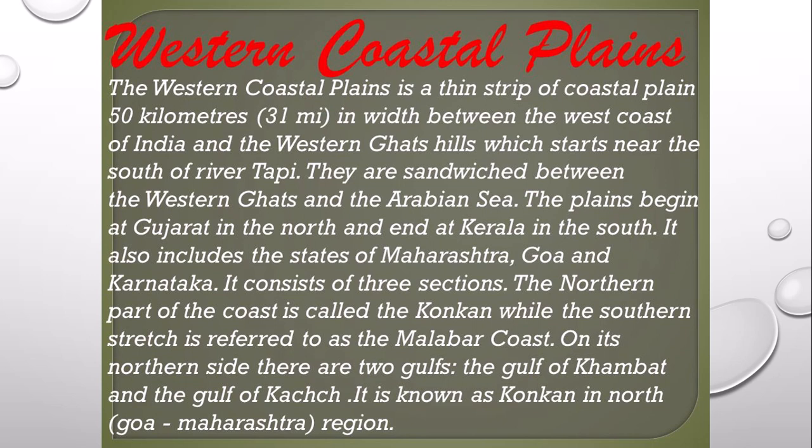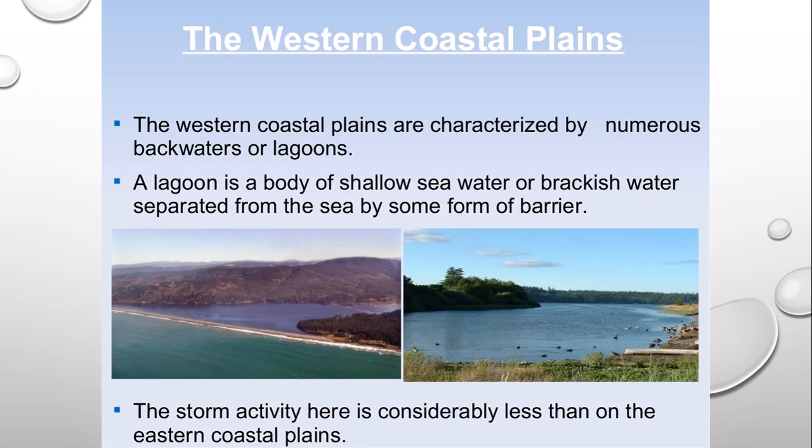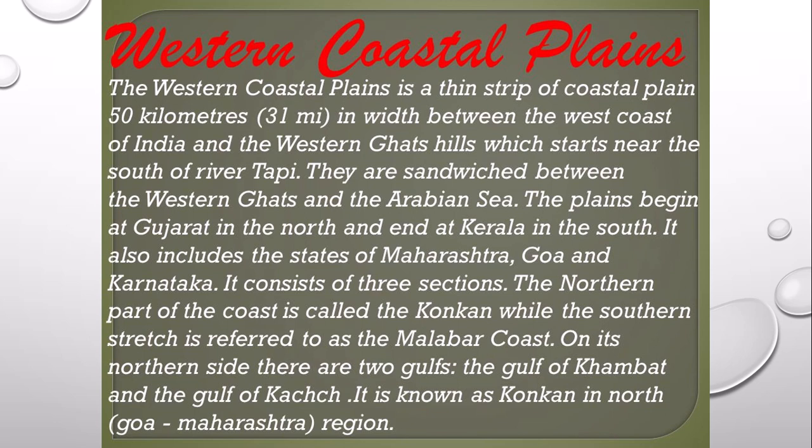to 80 kilometers. It was also said the northern part of the west coastal plain is known as Konkan plain. The middle part of this plain is known as Canara. The southern part of the plain is known as Malabar coast, which is about 550 kilometers long and 20 to 100 kilometers wide. This part of the coast is characterized by sand dunes. Along the coast there are numerous shallow lagoons and backwaters, and they call it as Kayals and Terries.